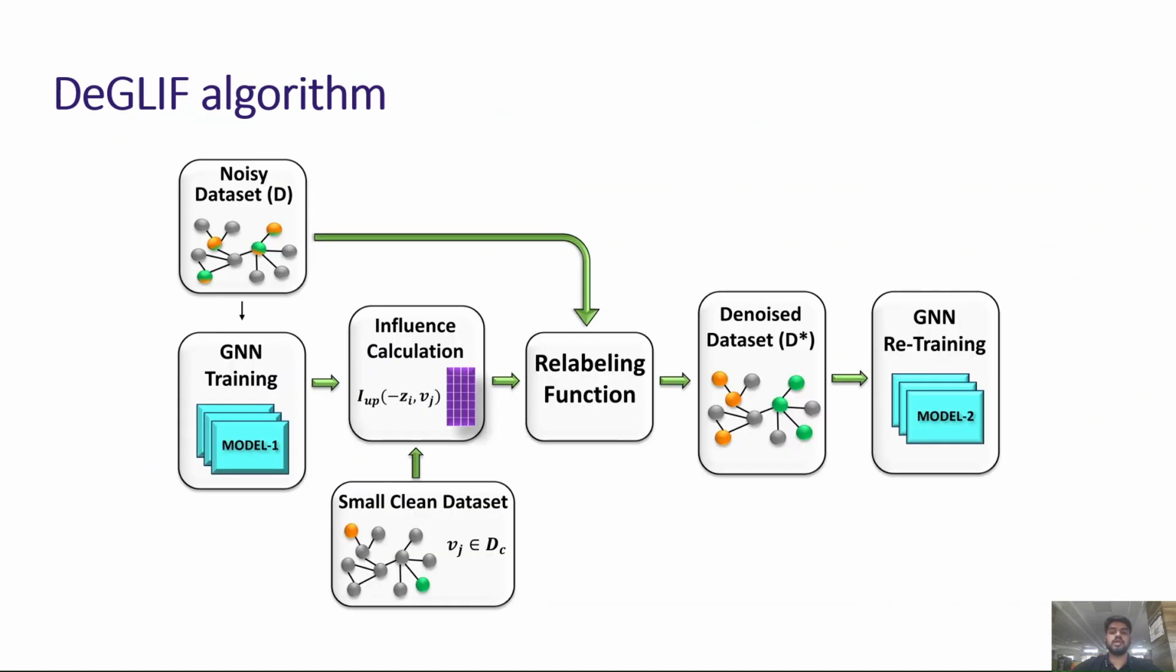Here is a pictorial representation of the end-to-end algorithm of DeGLIF. We begin with the noisy data D. A GNN called model 1 is trained on D. Using the learned parameters and a small set of clean data, we identify noisy nodes, which are passed to a relabeling function to produce D star. Finally, model 2 is trained on this denoised dataset D star.